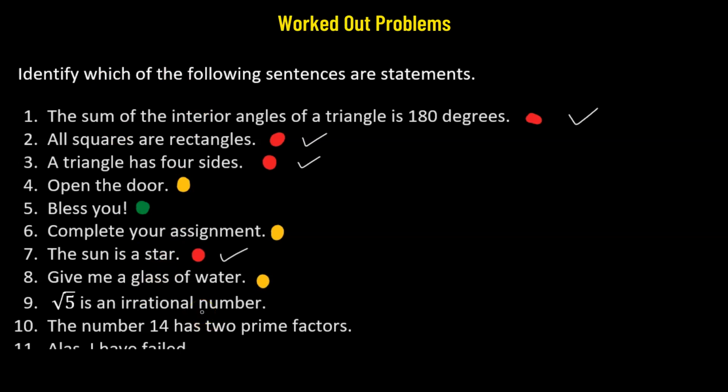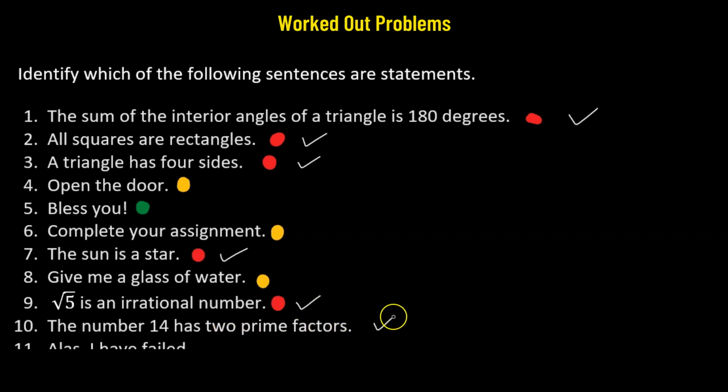Problem number 9. Square root of 5 is an irrational number. First we identify what type of sentence the given sentence is. This is going to be an assertive or a declarative sentence. That is because it's making an assertion that square root of 5 is an irrational number. Next we ask the question if this sentence is a statement. This is indeed a true sentence. Square root of 5 is indeed an irrational number. Since this is a true fact, we can say that this particular sentence is an example of a statement.